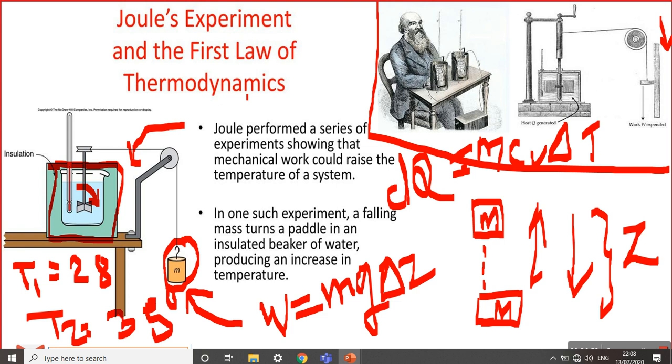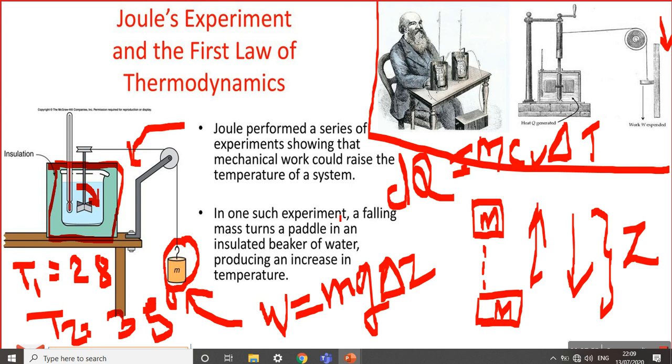Okay, Ankita. When we raise the mass, the temperature is going to increase. Anyone else?